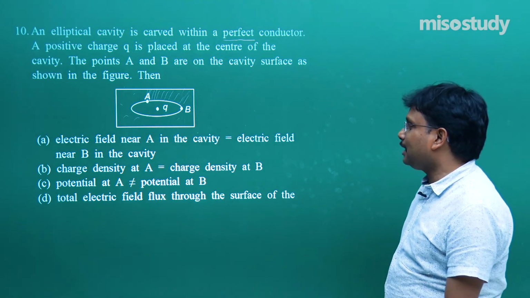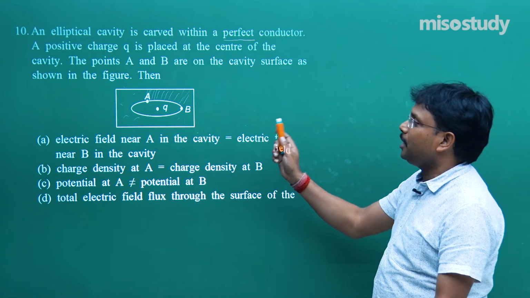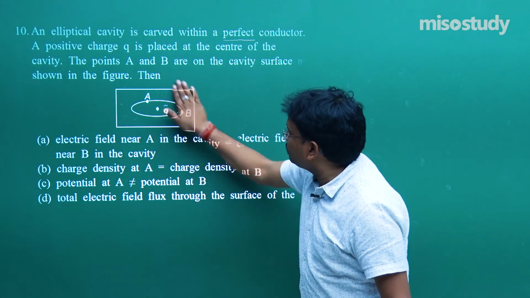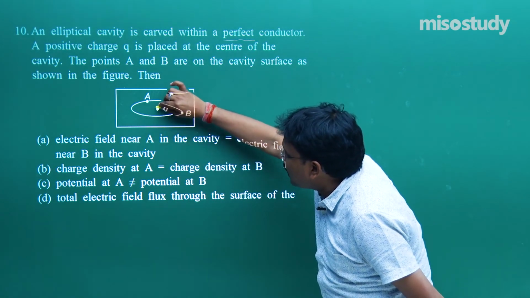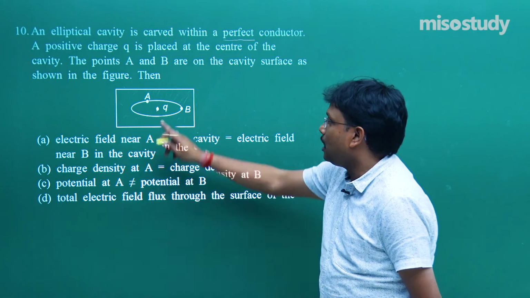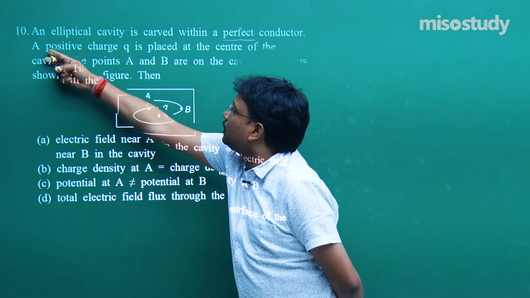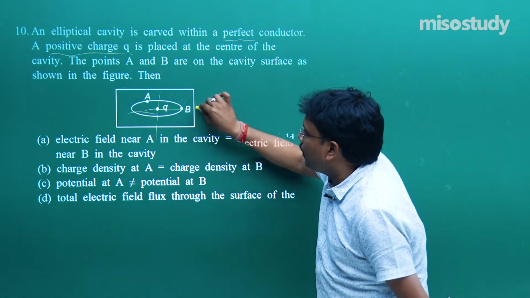Only total electric flux through the surface of this is going to be equal. Yes. Why? Now imagine the situation. Let's use a different color chalk. It is placed at the center, exactly at the center, and if it is a positive charge as mentioned in the question itself, it means all field lines go outward.